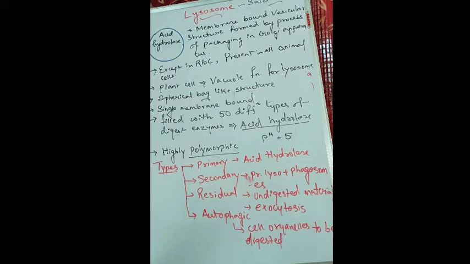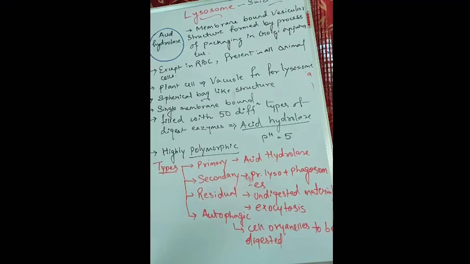So now this lysosome is a spherical bag structure, a single membrane-bound cell organelle, and the most important thing is that the lysosome consists of around 50 types of enzymes. What type? Digestive enzymes. Around 50 different types of digestive enzymes, and together they are known as acid hydrolase.